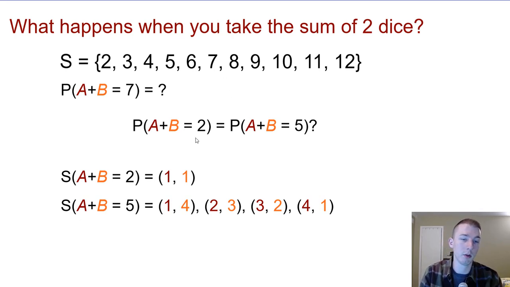But what's the probability of rolling a 2? Well, there's only one way of doing it. That's to have outcomes of 1 and 1, or snake eyes, right? Same thing with rolling a 12. That's the rarest. Same with rolling a sum of 2, because there's only one combination that'll do that, which is 2 sixes. But what about rolling a 5? Well, you can have a 1 and a 4, a 2 and a 3, a 3 and a 2, and a 4 and a 1. So there's 4 ways to roll a 5.